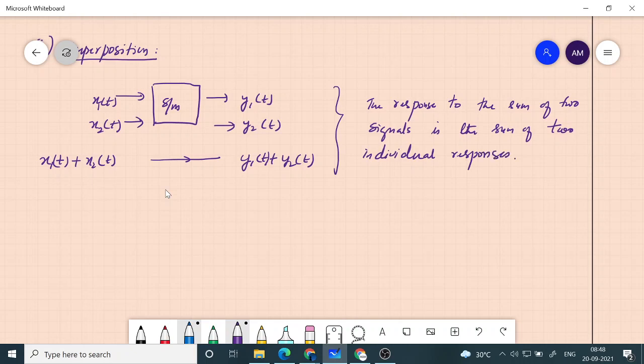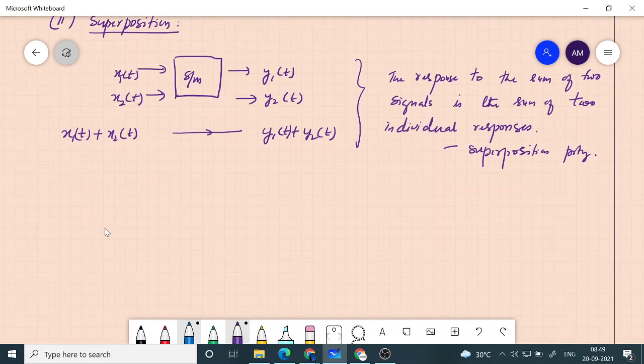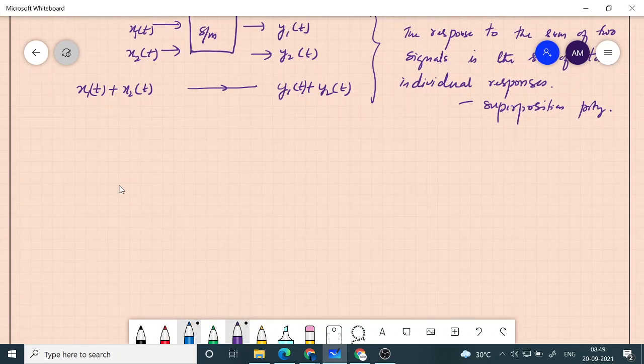Okay, so that is what superposition is. Now let us check our earlier systems to see whether they satisfy superposition or not. Let's check the examples. First one, we said y of t is equal to alpha x of t plus beta.